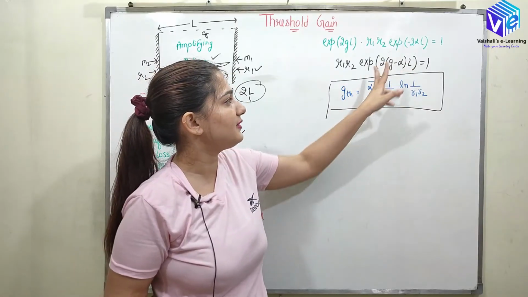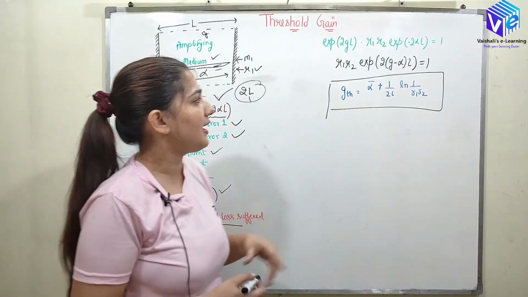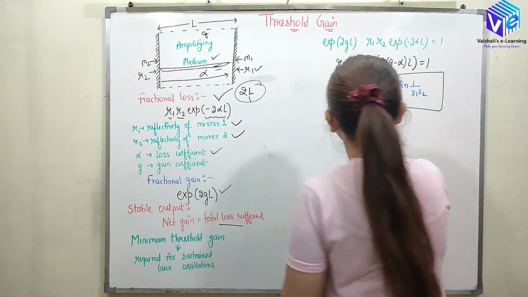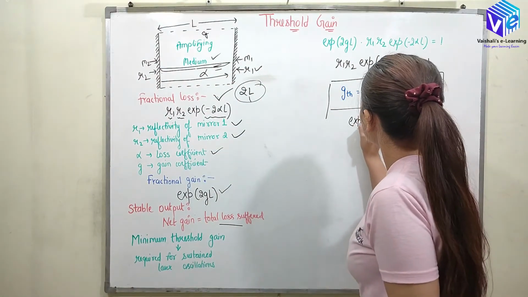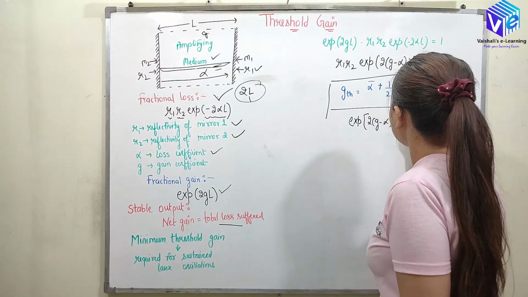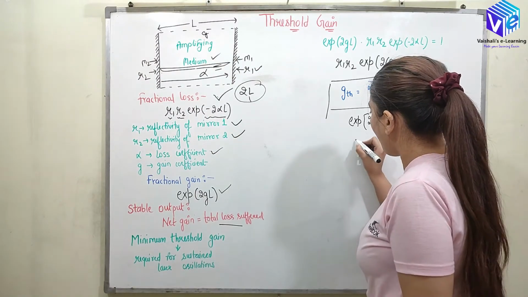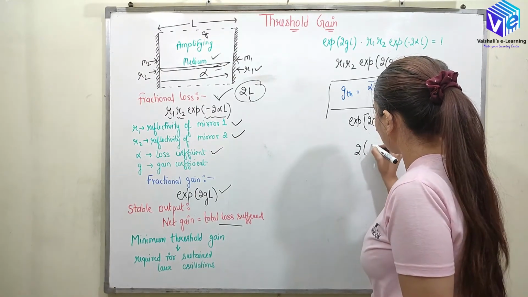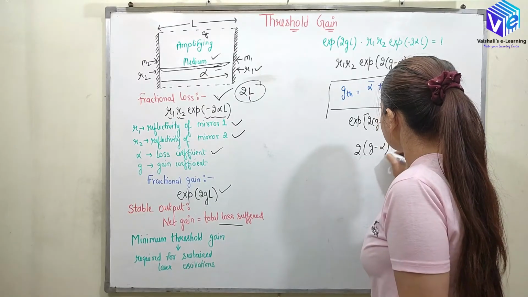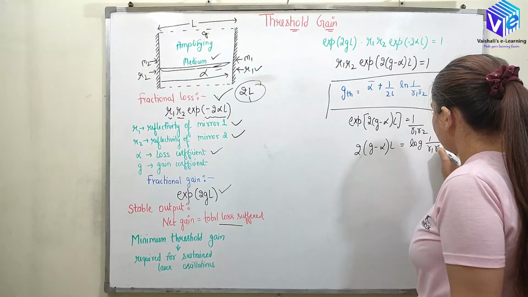So with this formula I can easily calculate the gain. I have just simplified: exponential 2G minus alpha L is equal to 1 upon R1 R2. Now if I take log on both sides, I will be left with 2G minus alpha into L is equal to log of 1 upon R1 R2.